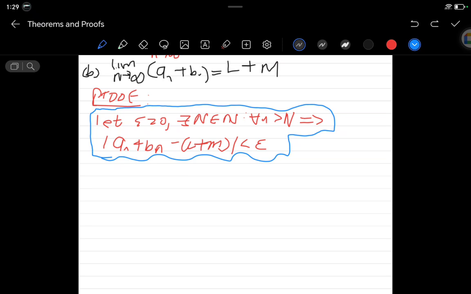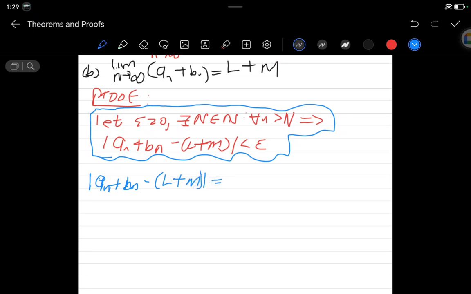So for us to start there, we're going to say we have the absolute value of a_n plus b_n minus (L plus M)